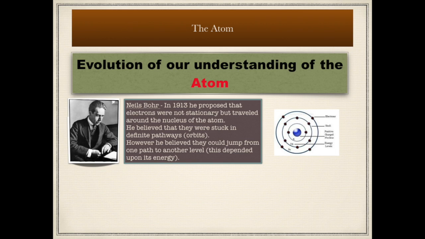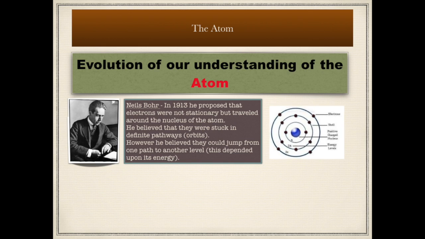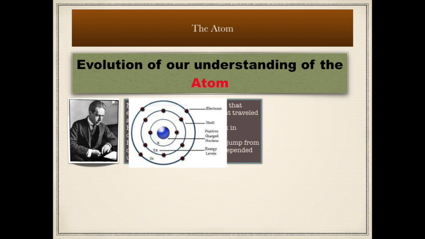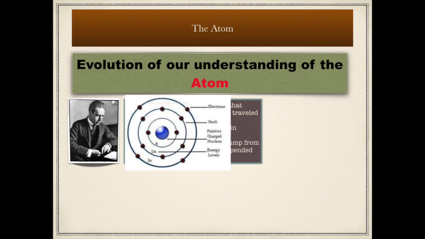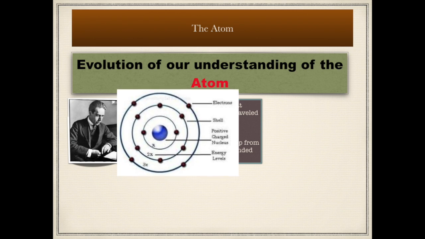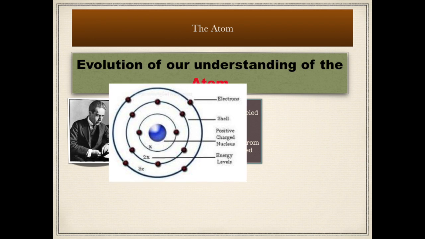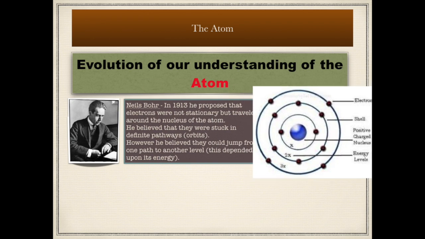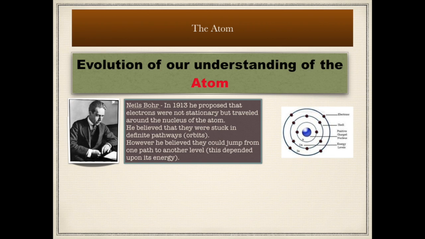This depended mostly on how much energy they had. So he developed this model, which is showing the electrons moving in what we call the orbital model. And often we use this in classrooms to demonstrate how electrons might look, but it's not an accurate model of what we really know atoms look like today.